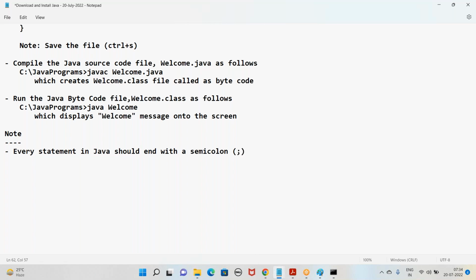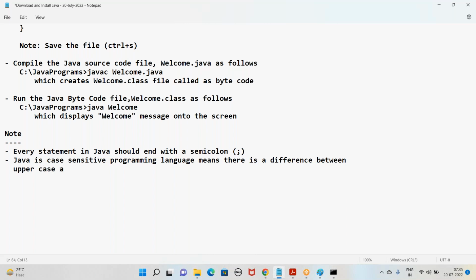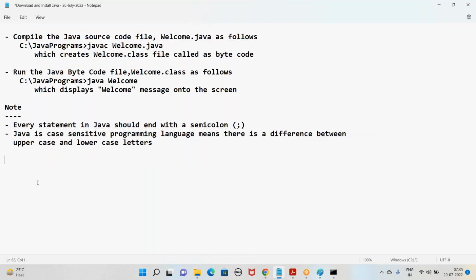Java is a case sensitive programming language, meaning there is a difference between uppercase and lowercase letters. Clear up to here? Any questions?